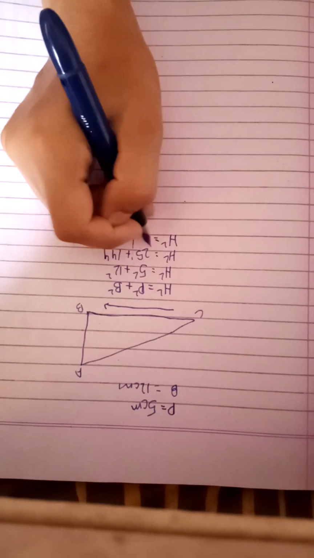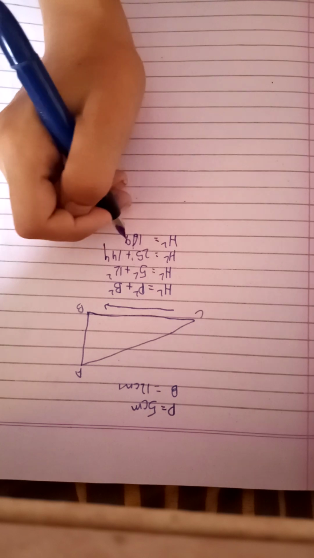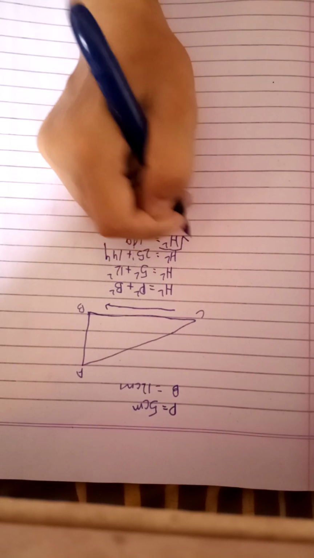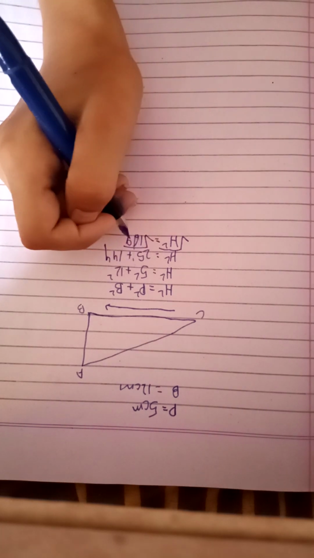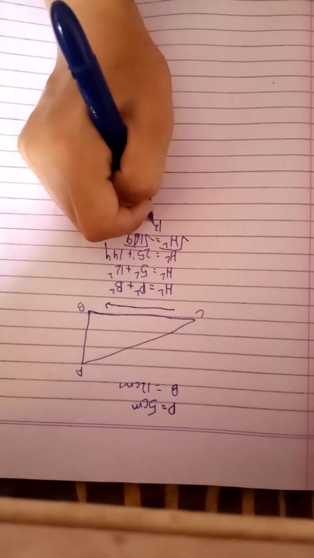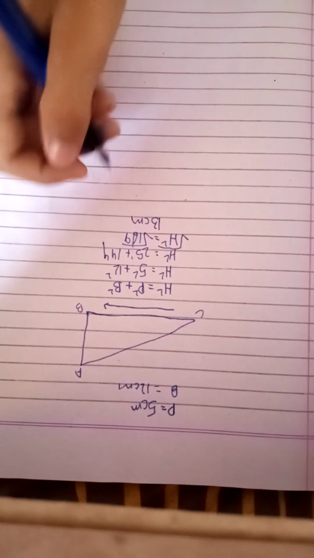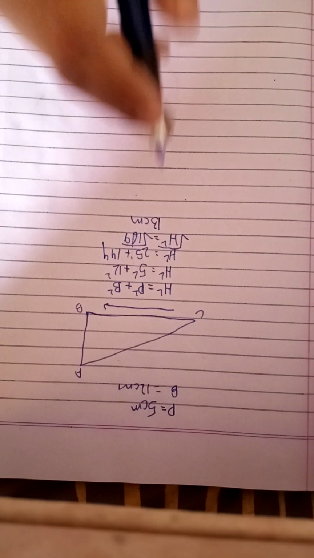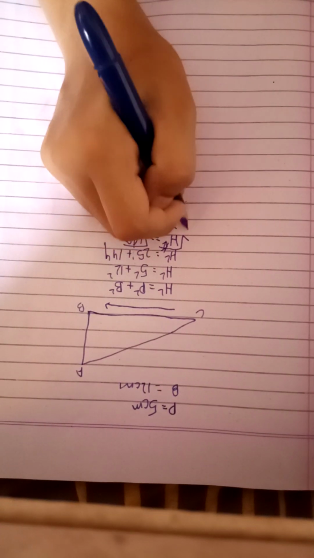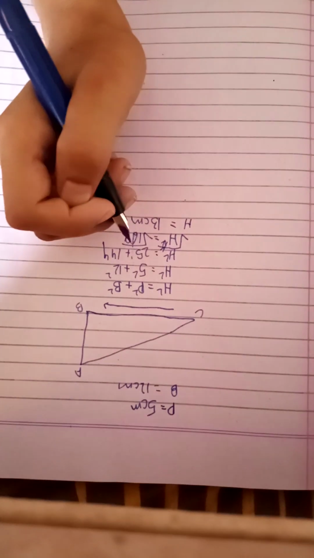Then we add both, 169. The question doesn't end here. We take the square root, and with the help of a calculator, we get the answer 13 centimeters. This is very simple.